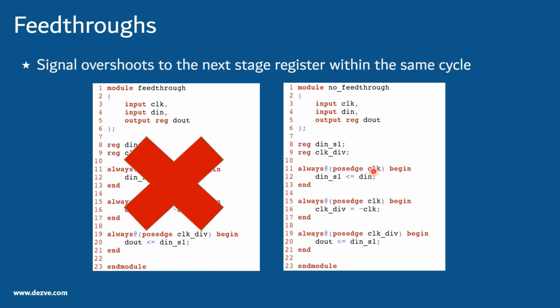When this edge occurs, D in will get sampled and stored separately somewhere, and at the end this D in S1 will get updated. In the same time stamp, the clock div will get immediately updated, and then this block will get triggered, and the previous value of D in S1 would get sampled out. At the end of the clock, you will get the updated value of D in S1. So this mimics the behavior in which D out is a sampled version of D in S1 and D in S1 is a sampled version of D in. So even if you schedule in any order, there is no ambiguity as such.